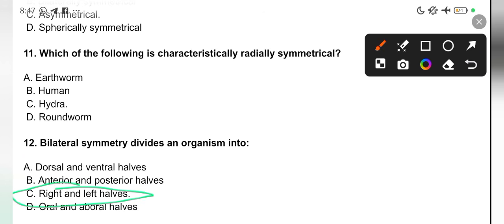Please take note. Yes, it is into equal halves, but you take note that front and back is different from right and left. Anterior and posterior is different from right and left. They are two different things. Okay, take note of that.